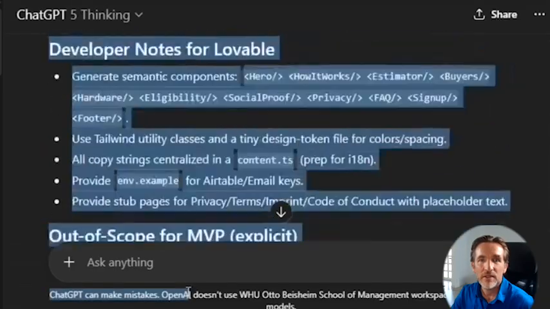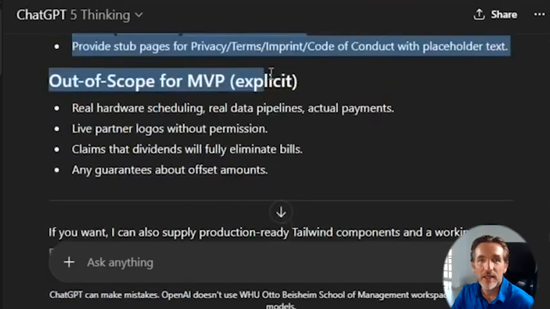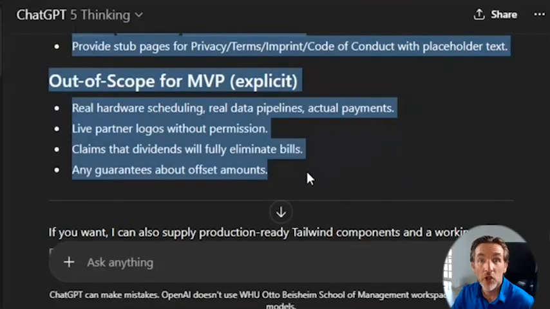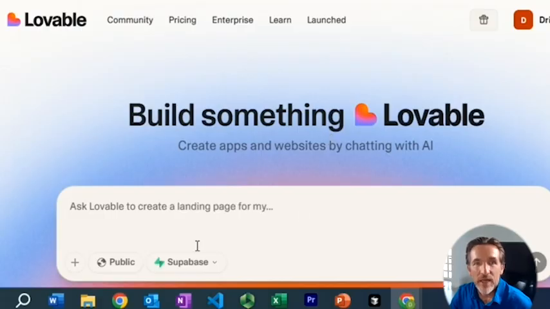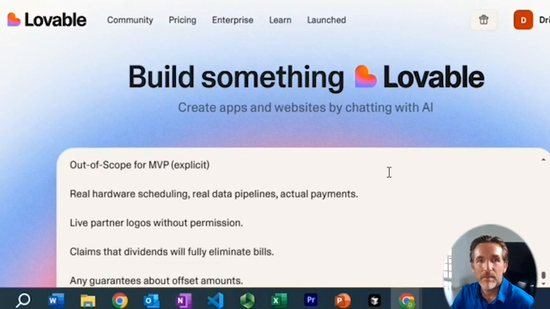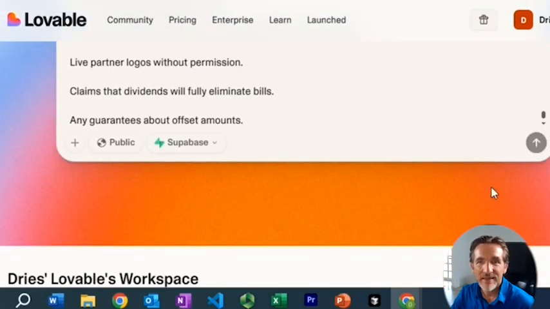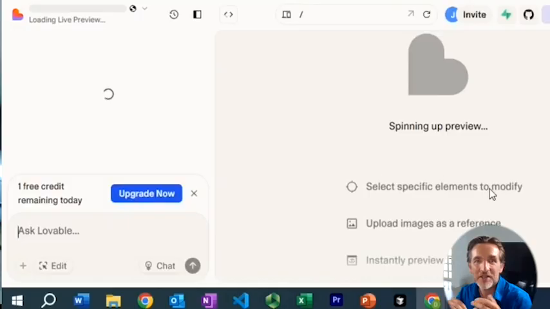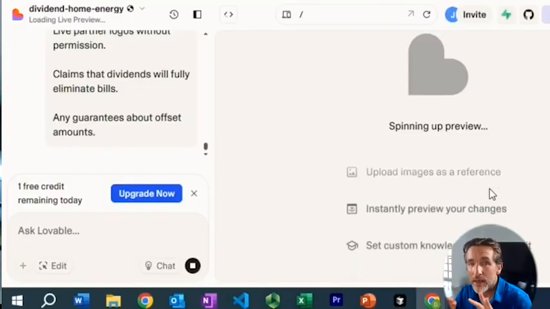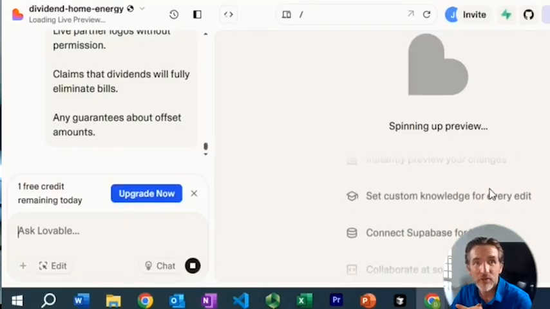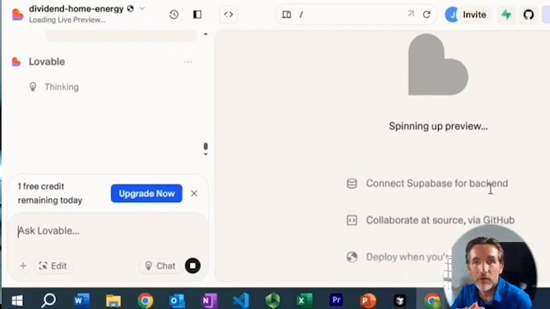So let me do that. You see, it's a lot of instructions that I receive here, even what it should not develop. So now I can copy paste that and go to my Lovable environment. So now I'm in my Lovable environment, and as mentioned, I can now simply copy paste my instructions here, and the only thing I need to do is press enter, and now it will start creating this application for me. I'm here in the free account, so this is something that you can do completely for free.